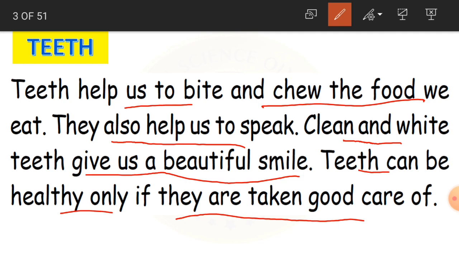If you do not take care of your teeth, then you have to face so many problems. You will get so many problems with your teeth. You might have listened or seen that some teeth get rotten, spoiled. You have to suffer with tooth pain and visit a doctor. Then he is going to pluck out the spoiled teeth, or the doctor does some other treatment which is very painful. Again we will not be able to chew or bite the food properly if our teeth are not good. So many problems you have to face.